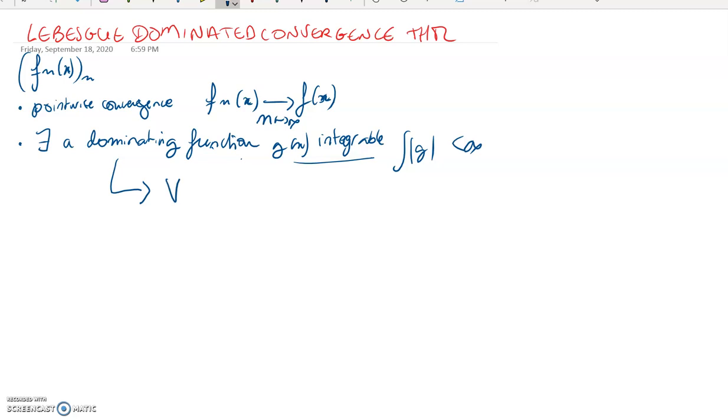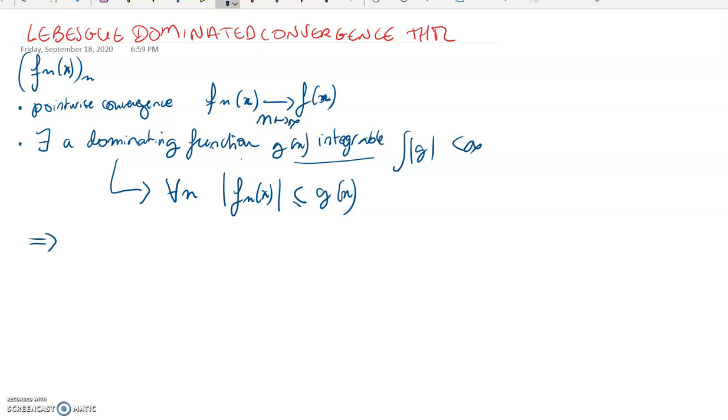It means that whatever the n, so it must work for all indices n, I have that the absolute value of f_n of x is bounded above by the value of g of x. So you find a function g of x that is above all the functions of my sequence. And in that case, it's very simple. The conclusion is the same as before.